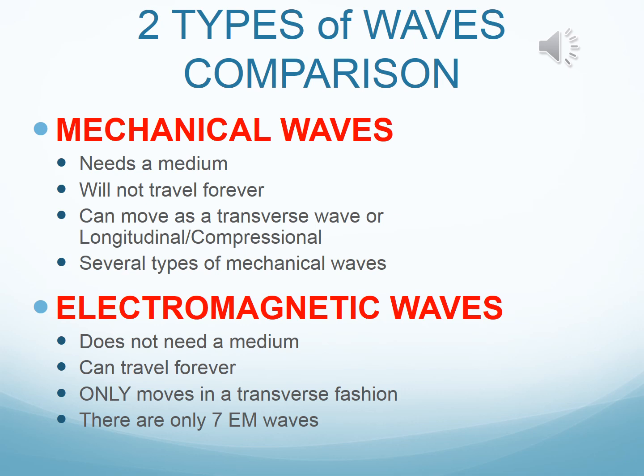The electromagnetic wave does not need a medium. It can travel forever. It only travels in a transverse fashion, which is different from mechanical waves, which can be transverse or compressional/longitudinal. And for electromagnetic waves, we only have 7. If it's not one of those 7, it is not an EM wave. And pretty soon, like I said, you will memorize those things. Radio waves, microwave, infrared, visible light, ultraviolet, X-rays, and gamma.